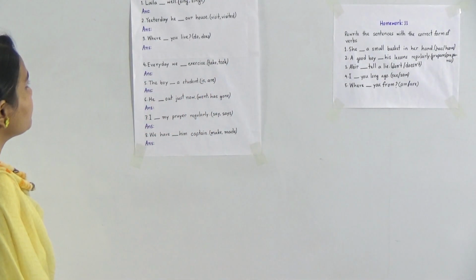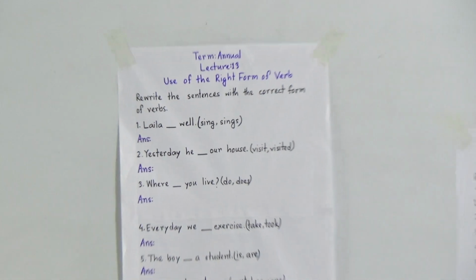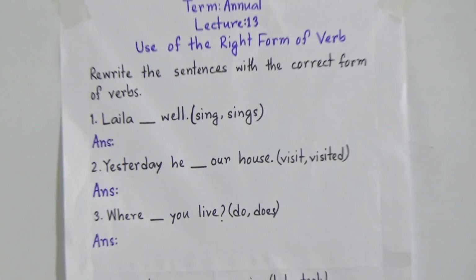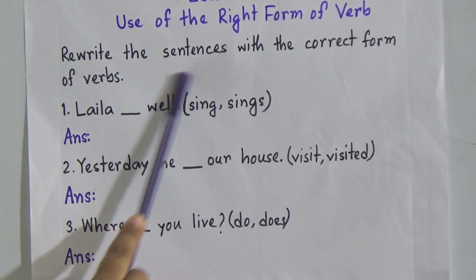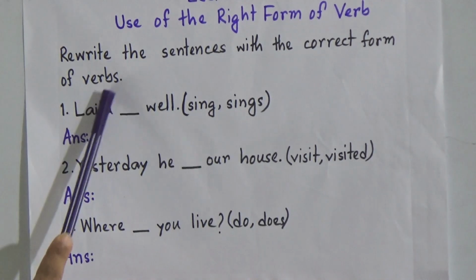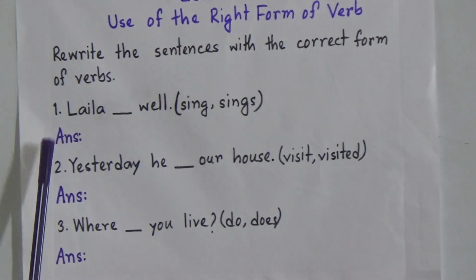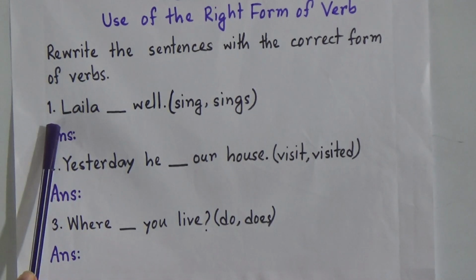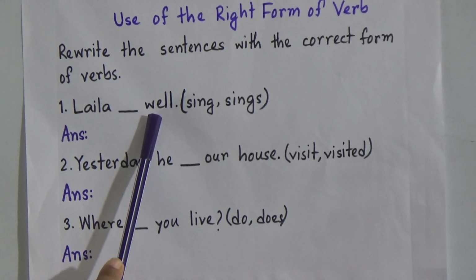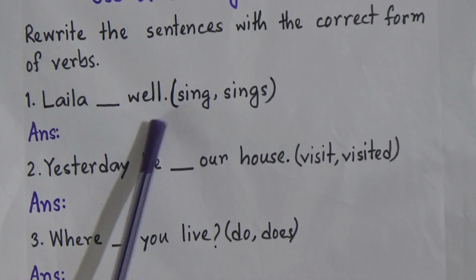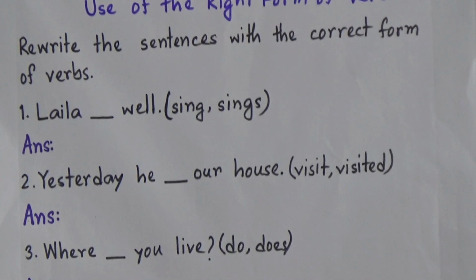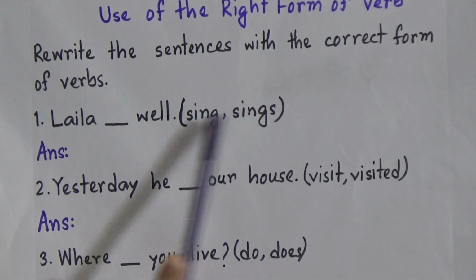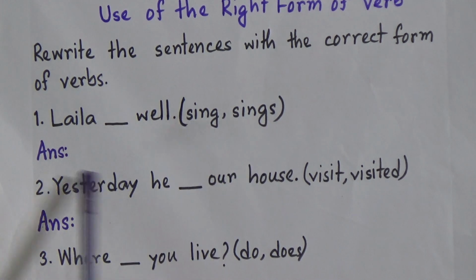Now all of you look at the board. So what is the instruction? Rewrite the sentences with the correct form of verbs. And now look at exercise number 1. Laila dash will, and there are two options, sing or sings. So we will at first choose the correct answer from these two options. Then we will rewrite the full sentence.